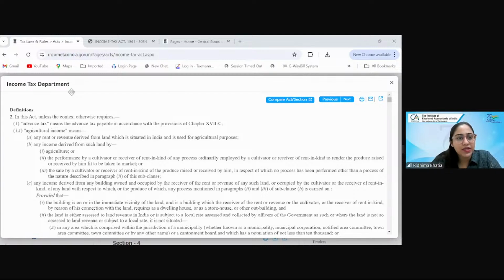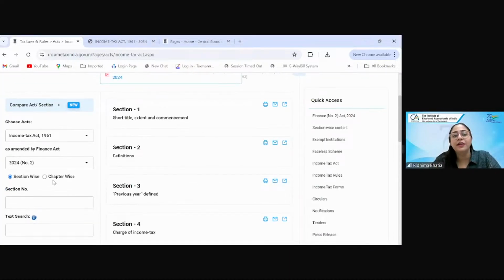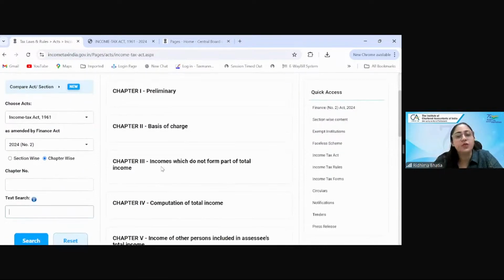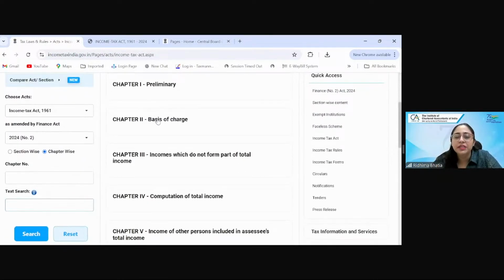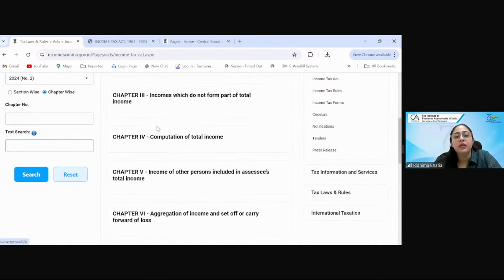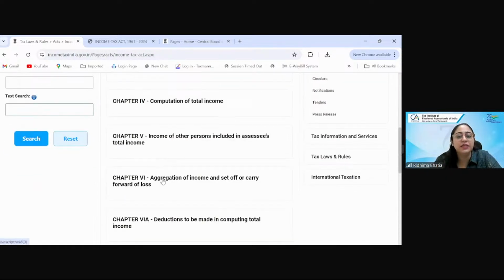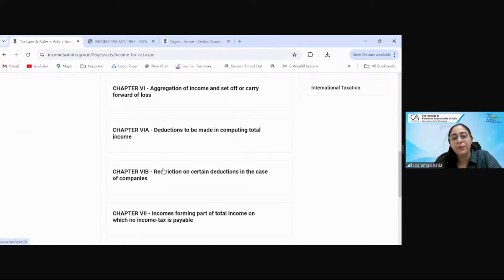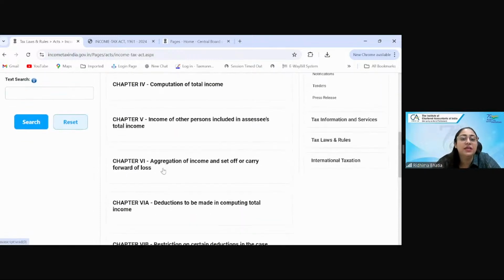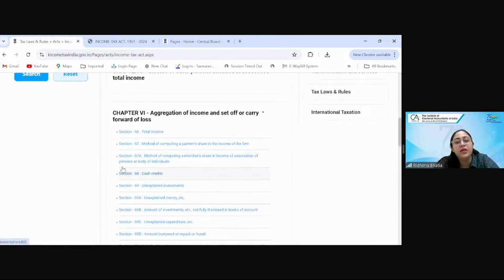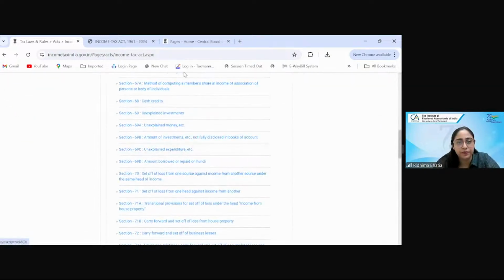So let's understand it. Your Act is divided into chapters, and this is relevant for every particular Act. Just as a module is divided into chapters, the Income Tax Act is also divided into chapters. Preliminary chapter, basis of charge, then computation of total income, and there are all five heads of income, then there is clubbing, then set off, then the deduction chapter. This is how the chapters are there, and every chapter will have sections in relation to it.